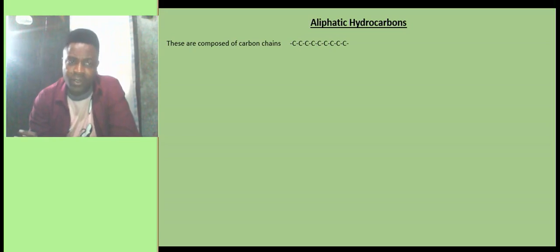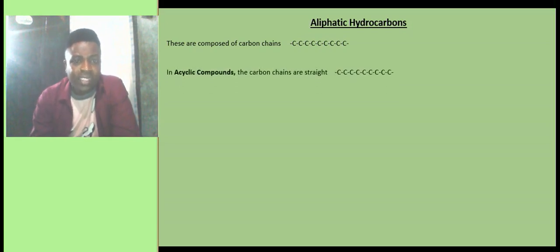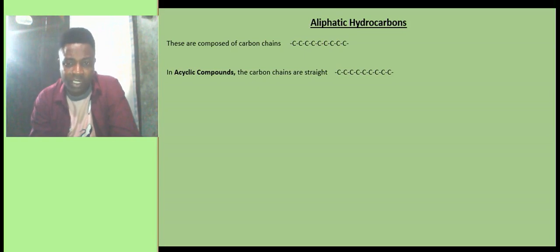So those dashes you are seeing are known as bonds connecting the carbon atoms, and they are single. Then in acyclic compounds, the carbon chains could be straight, like you can see in the same structure there, where it is moving straight, just straight in a horizontal manner.